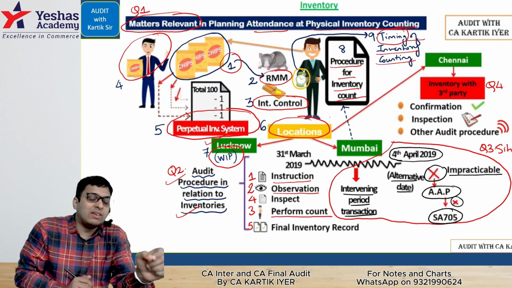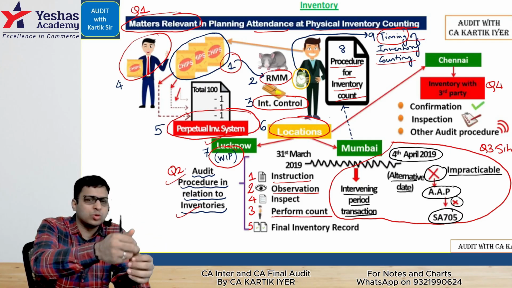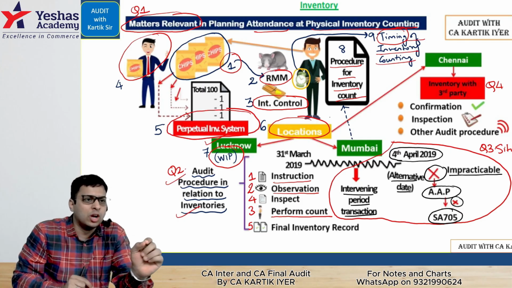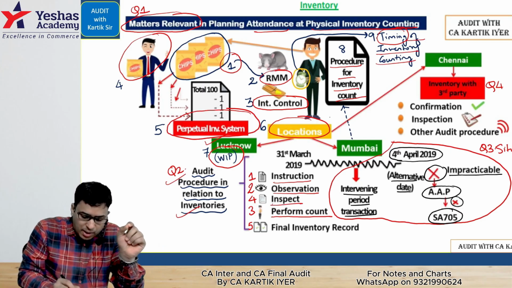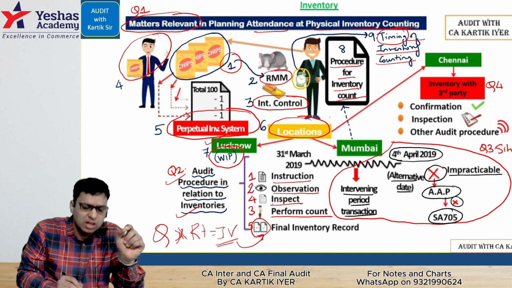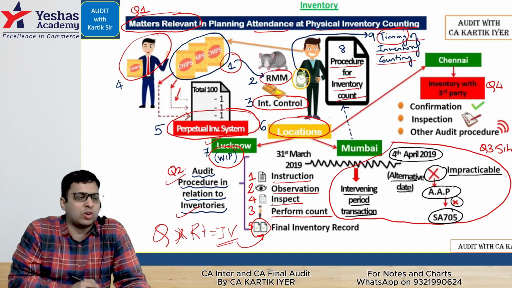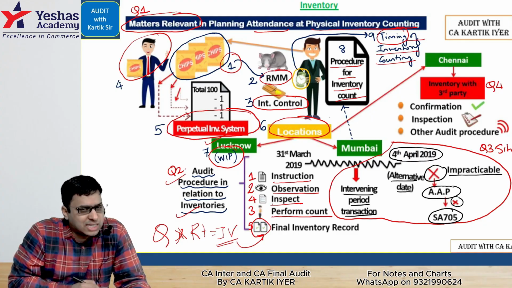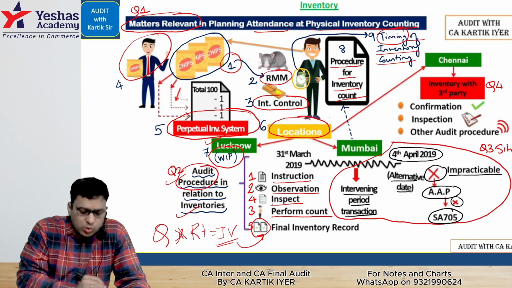Next, I will ask them to remove the iPhone boxes, maybe few, 2 or 3. I'll ask them to show me to see whether it is the latest iPhone or not, to see whether the quality is there or not. That is called inspection. And finally, when you multiply quantity into rate, we'll get the inventory value. I'll check whether it is matching with the final inventory value that the company is showing in their closing stock in the trading P&L account. When you check these areas, it is basically called, sir, audit procedures in relation to inventory.